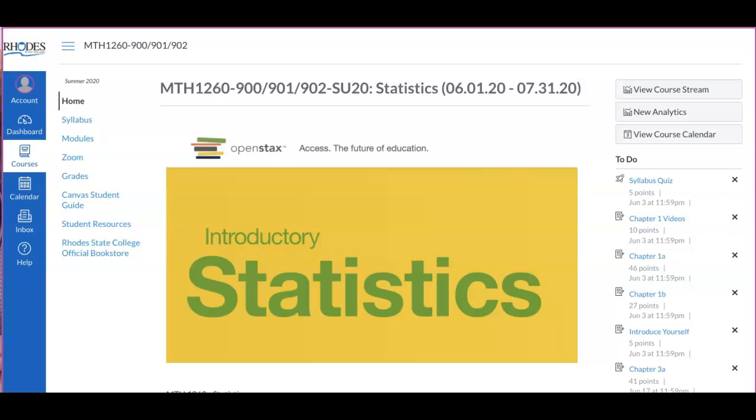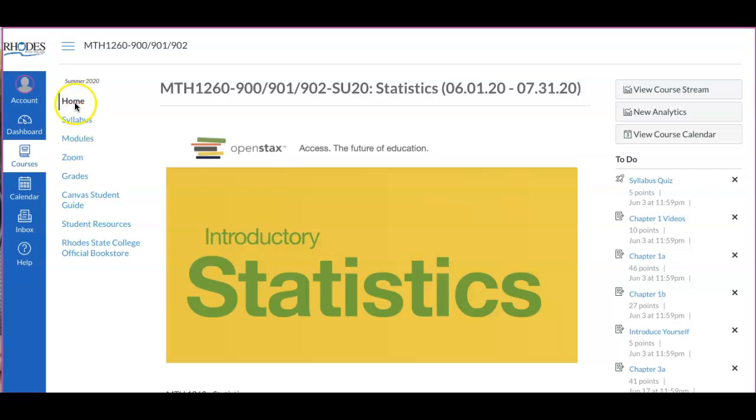I wanted to show you a little bit about the course and introduce you to the course here in Canvas. On the left side here, you will see these tabs or dashboard where you're going to get around in Canvas. In case you haven't used Canvas before, I just wanted to show you that.